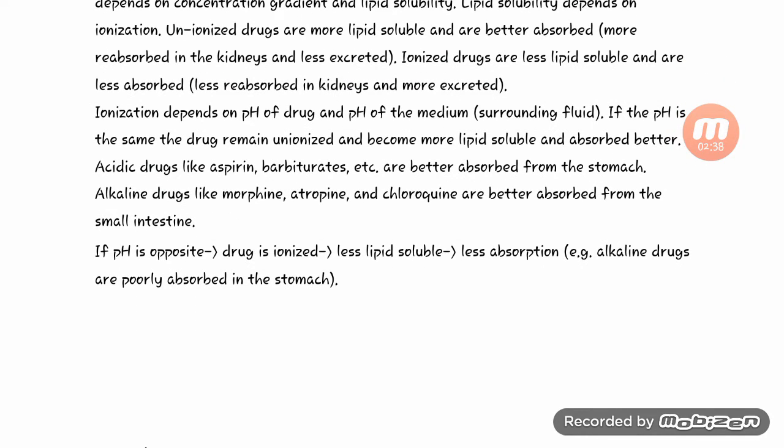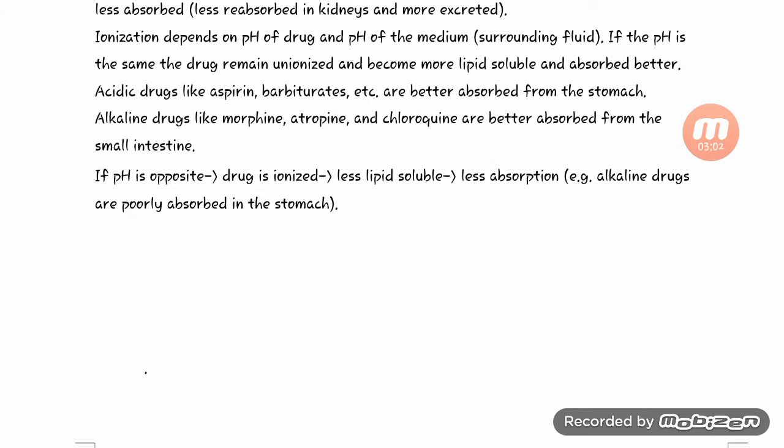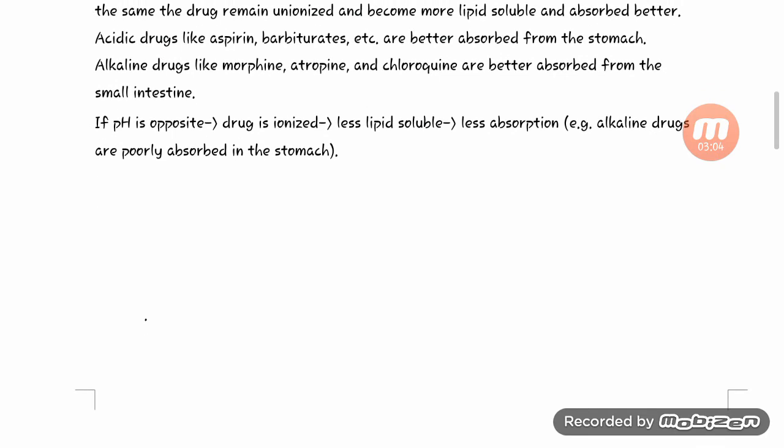If the pH is opposite, then the drug is ionized. If the drug is ionized, it will be less lipid soluble and then it will be less absorbed. Like alkaline drugs are poorly absorbed in the stomach.